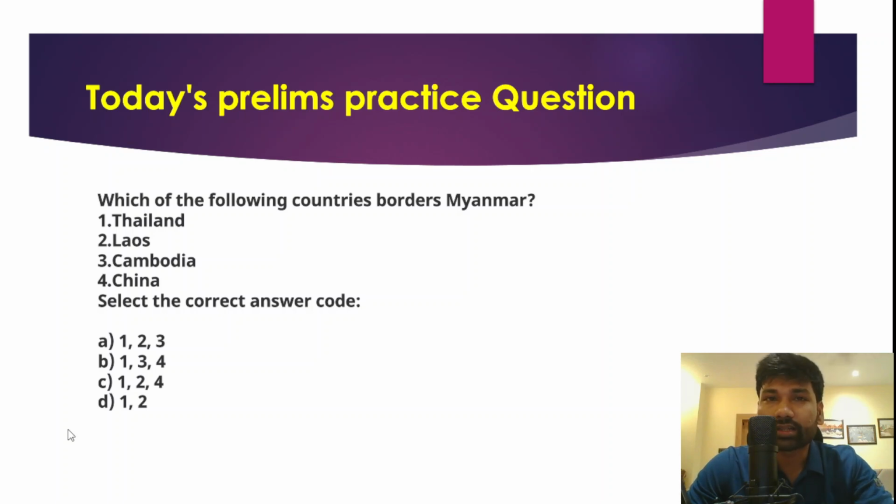So there is a set of countries given here, and we have to identify which of them share borders with Myanmar. China, of course, shares its borders with Myanmar. Thailand is an immediate neighbor of Myanmar, so Thailand also shares its borders with Myanmar. Apart from that, Laos also shares its borders with Myanmar. So the correct answer for this question is 1, 2, 4. C is the correct answer.